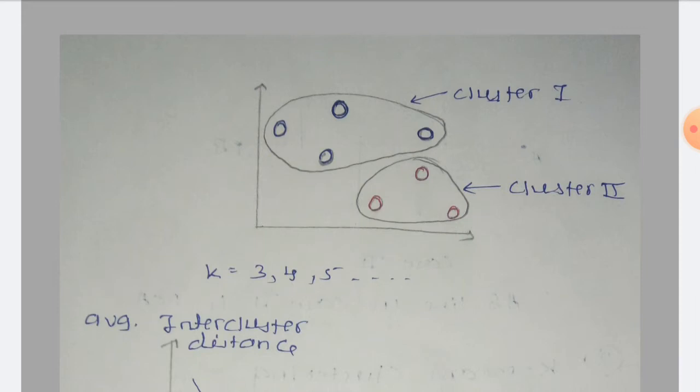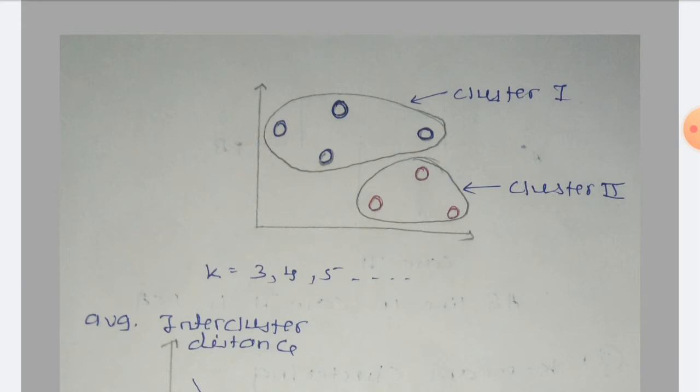Now the basic question in K-means clustering is what k should be taken. It is a very important question: how to decide the value of k. One can take k as 2, 3, 4 and so on. So what we will do is check the performance with different numbers of k.